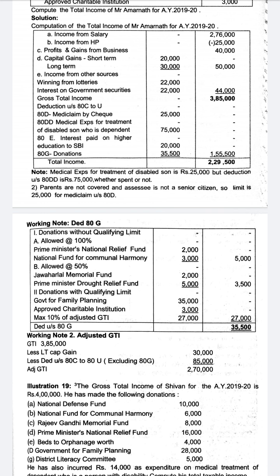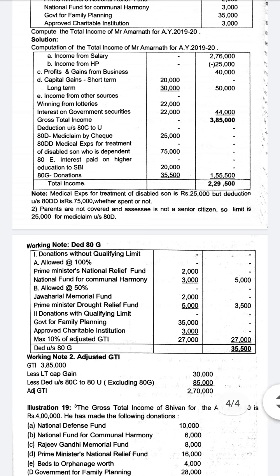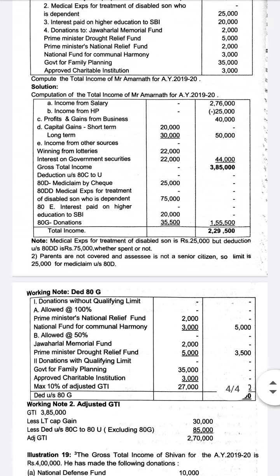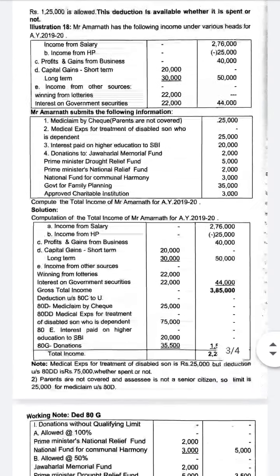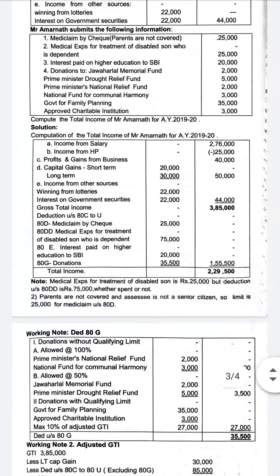So it is being solved. Let us see. Income from salary, set off income from salary, if there is any set off we can do that. Income from house property, so minus is given. Profits and gains from business, capital gain, long term and short term, income from other sources, together we know how to solve. Gross total income is 3,85,000, right.